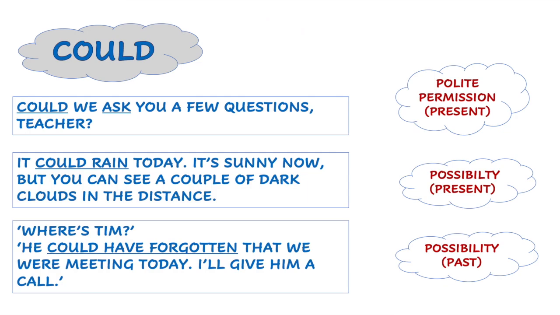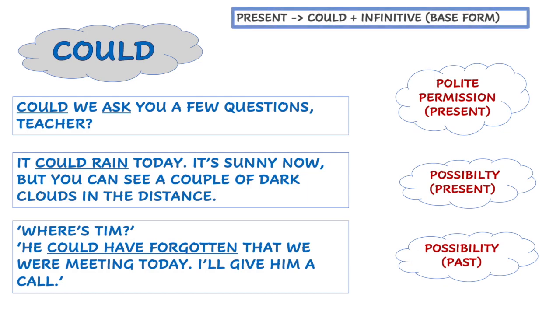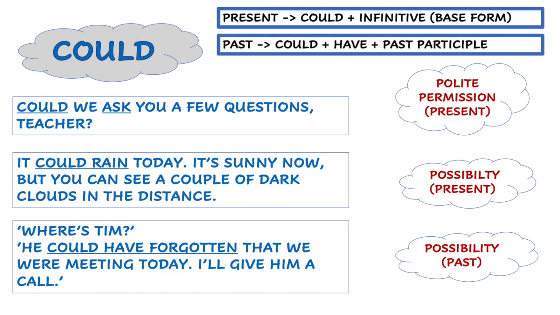And where's Tim? He could have forgotten that we were meeting today. I'll give him a call. So it's a possibility. I'm assuming that he's not here because he had forgotten. But then again, I can't be sure. All right, so the present structure remains the same and could have forgotten. Once again, modal plus have plus past participle.